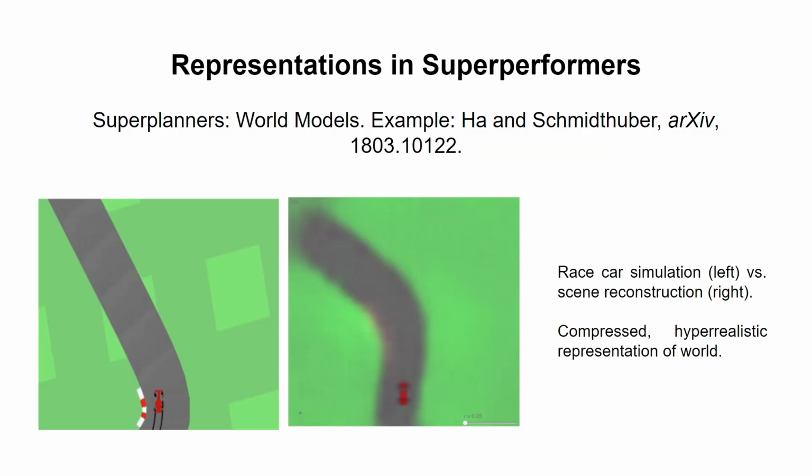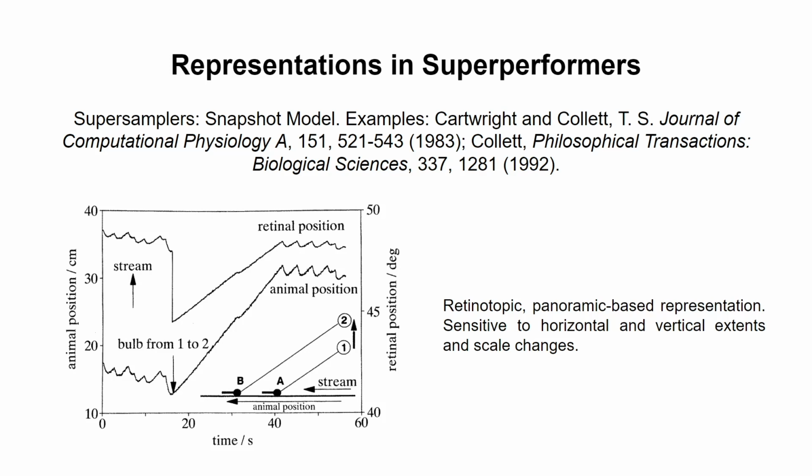What we think is that the super planners have these kinds of representations. In super samplers, we also maybe have representations. This is summarized by the snapshot model. These are some older examples of this kind of model from the literature, a paper in the 80s and a paper in the 90s, respectively. You can see in the graph at the lower left what this kind of representation entails. It's a retinotopic, panoramic-based representation. It's sensitive to horizontal and vertical extents and scale changes. You have a stream of information over time, and it tracks the retinal position and the animal position, and then those things are integrated.